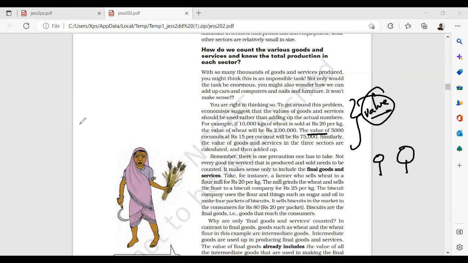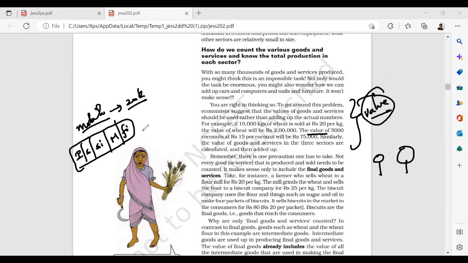For example, take a mobile phone. The final value of the mobile phone is 20,000. But there are intermediary values: the iron we use, the steel, the silicon chips, the motherboard which is made, some fiber which is utilized, copper being used. All this has some intermediary values.